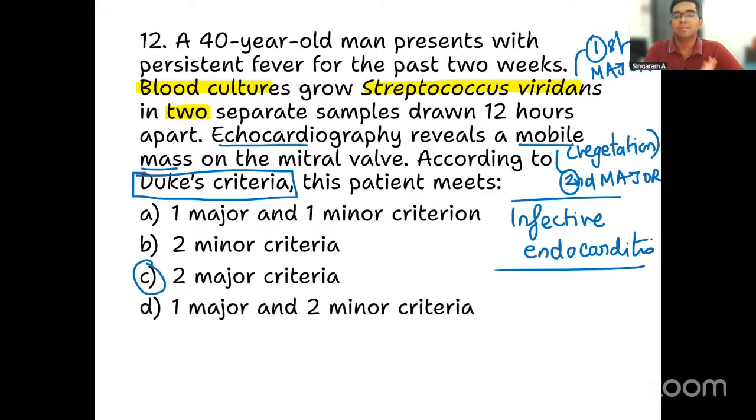Very simple only. This question tests your knowledge of major and minor criteria in infective endocarditis. As simple as it is. So two major criteria is what this patient is satisfying. I hope you are able to follow this, right?